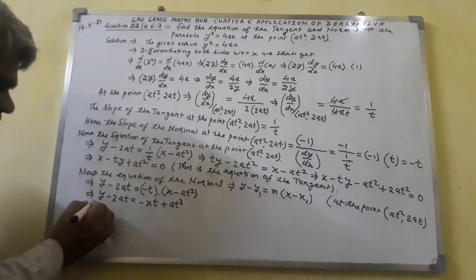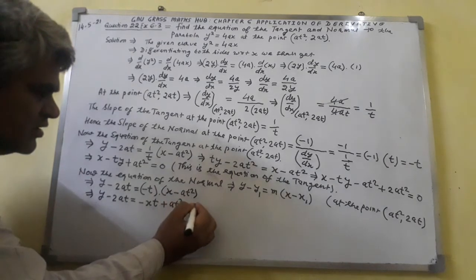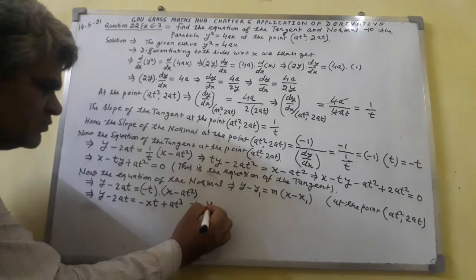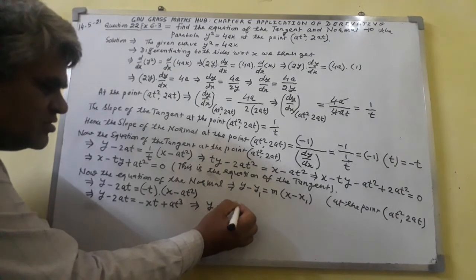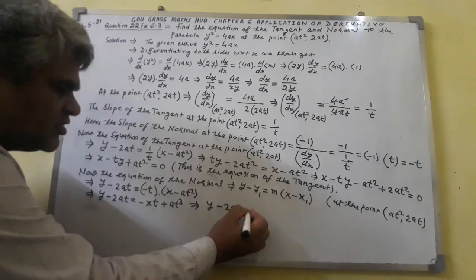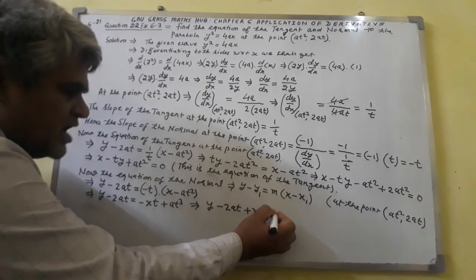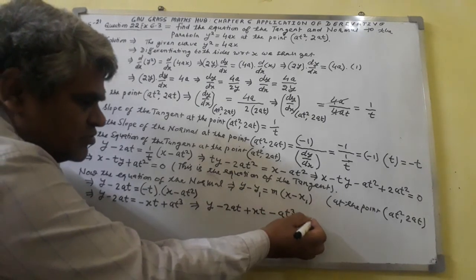So what will we do next? Here I shall write forward: y minus 2at plus xt minus at³ is equal to 0.